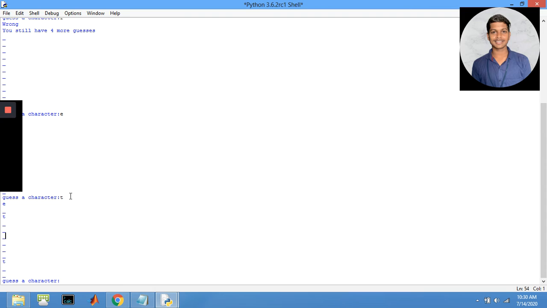See here, the character T was entered by us, and this character T exists in the word. So, our number of turns is still 4. Let us give a try with the next character as Z. See, the character Z was not there in this word, and it showed us the wrong message, and it showed us you still have 3 more guesses.